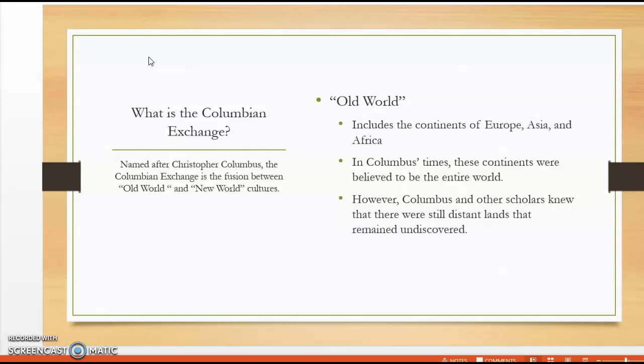What is the Old World? This includes the continents of Europe, Asia, and Africa. In Columbus's times, these continents were believed to be the entire world. However, Columbus and other scholars knew that there were still distant lands that remained undiscovered.